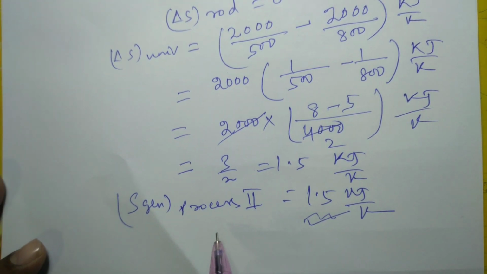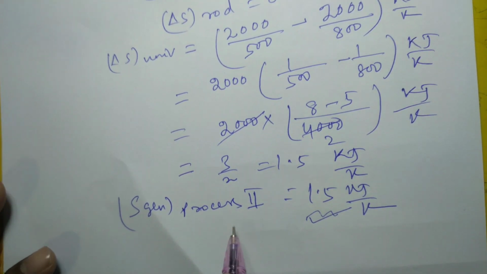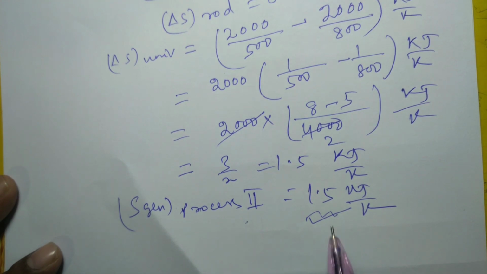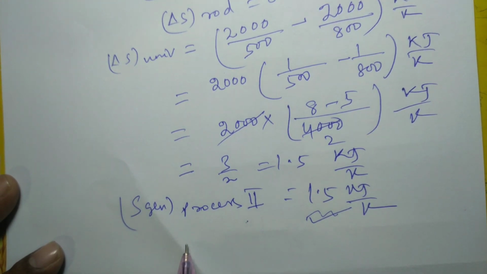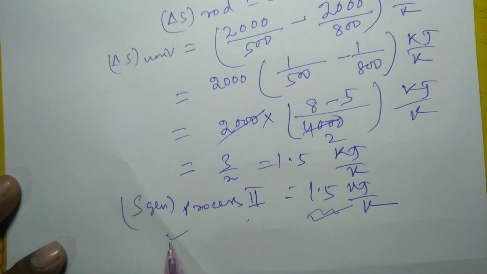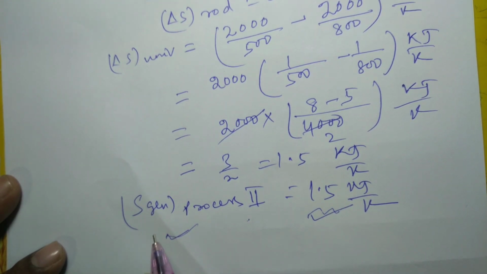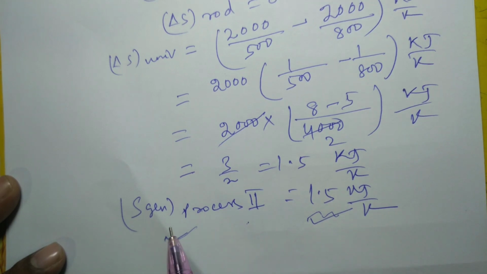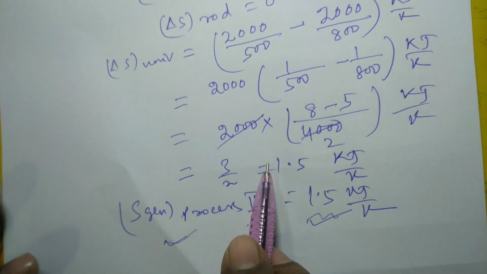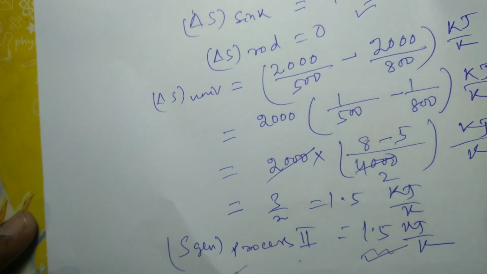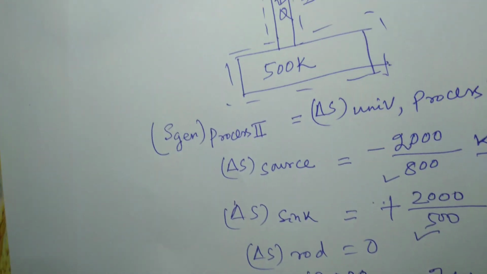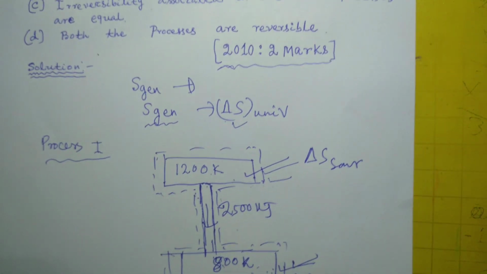Both processes are irreversible, and the second process is more irreversible than the first process just because its entropy generation is higher than that of process 1. Entropy generation is nothing but the change in entropy of universe, and change in entropy of universe is nothing but the summation of change in entropy of system and surrounding.